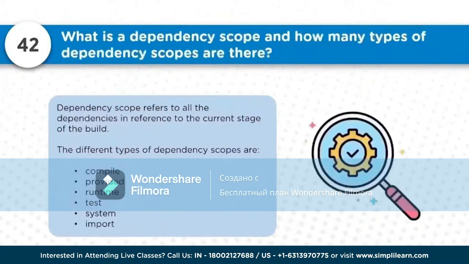Now, what is a dependency scope and how many types of dependency scope are there? There are different types of dependency scopes, which are used at each and every stage of the build: compile, provided, runtime, test, system, import. These are the different kinds of dependency scopes, using which we can define when exactly we want to go ahead for a specific build process. So depending on your requirement, you can explore all these scopes and get benefits out of them.